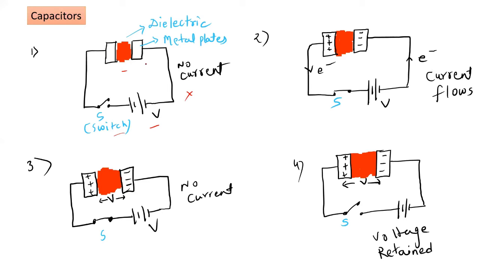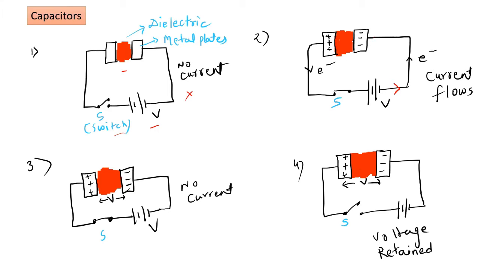There may be different types of capacitors, like a spherical or hollow spherical capacitor. There are many types of capacitors, and we calculate the voltage, and then we find the capacitance values. In the first case, we have kept the switch open, and the capacitor is not charged. It has no charge. In the second case, we connect the switch, and then there is a flow of electrons from the negative plate.